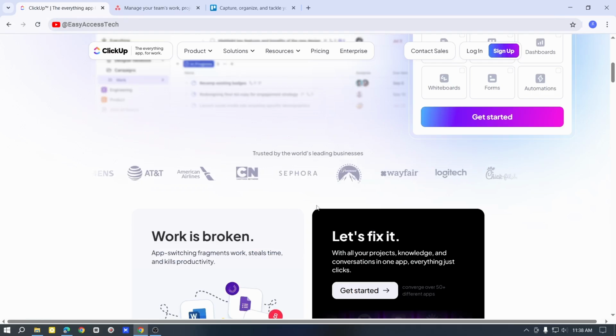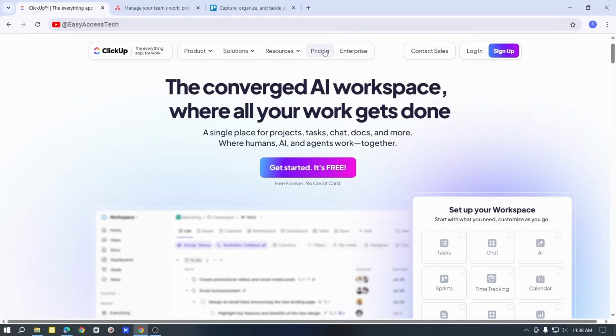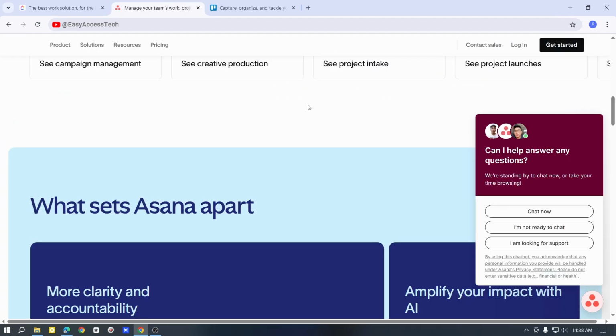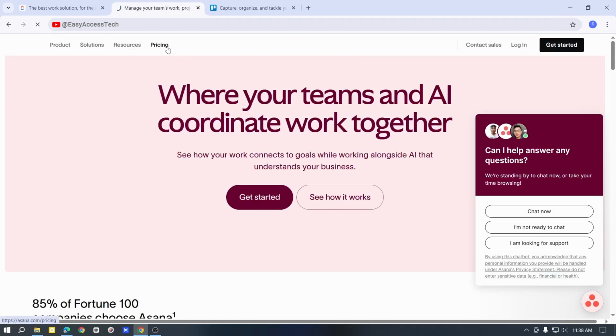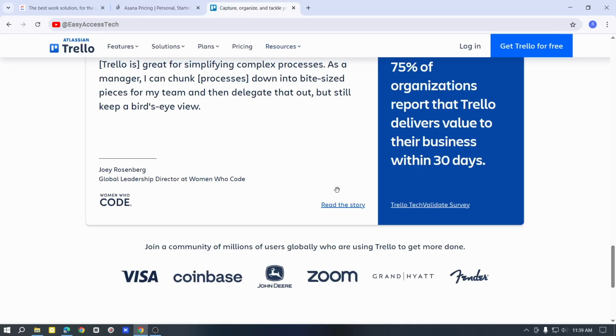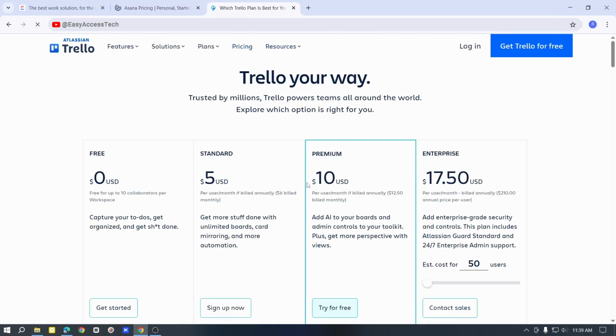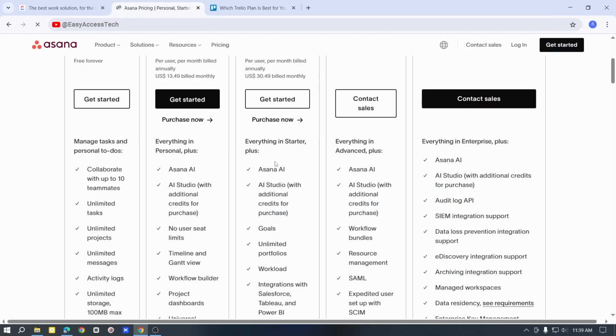So for pricing, all these three have a free plan. But if you want the better version and if you want more features, then you should go with the premium plan. So they all have their free and premium plan and you can see the pricing rates from this pricing section.